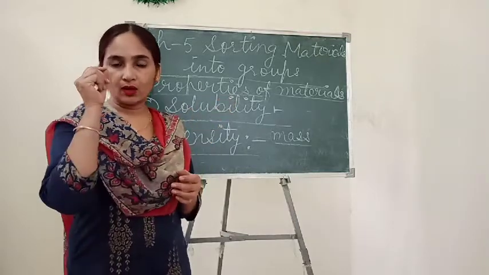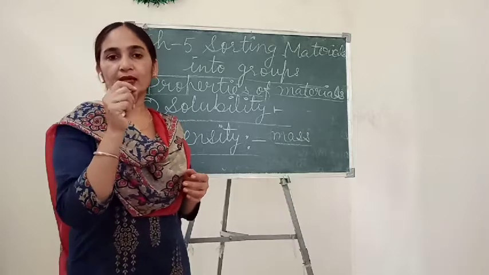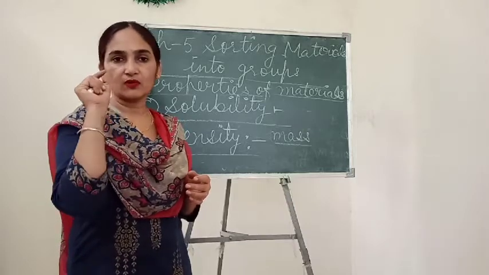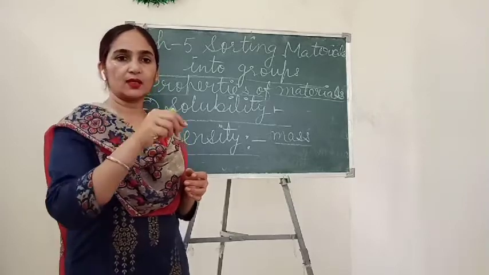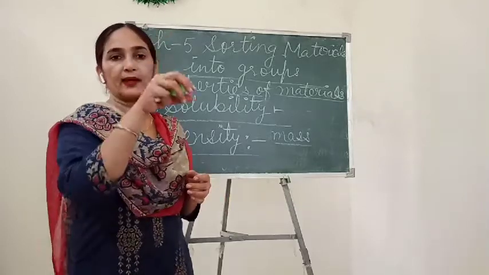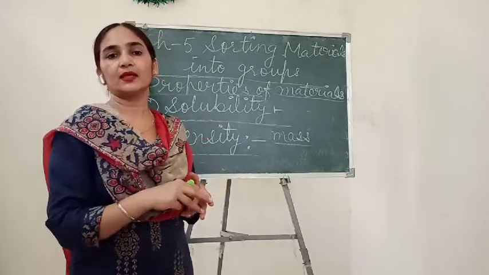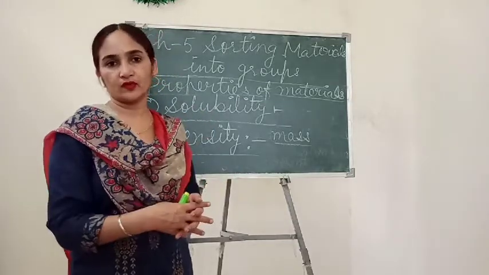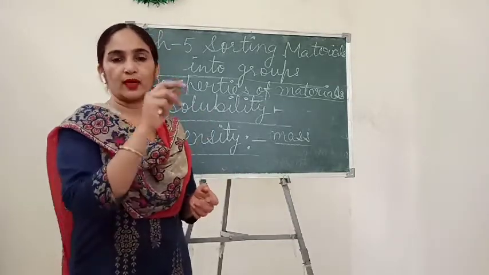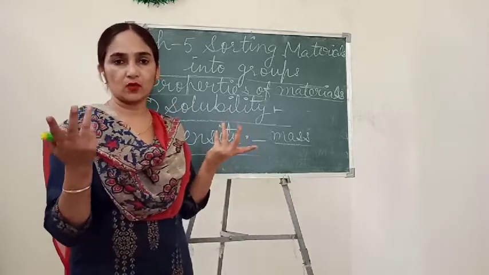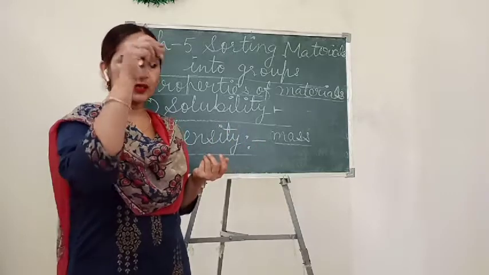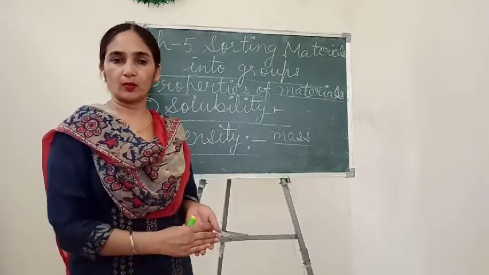But a simple iron nail or a small piece of any metal, when we put it in water, it easily falls and sinks at the bottom of the water. If you throw any coin in a water body, you can't see where the coin goes. It immediately settles at the bottom of the water body.